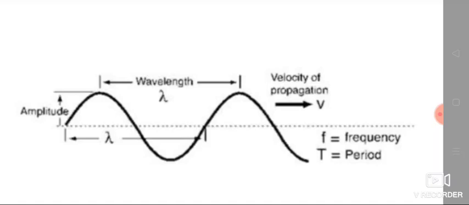So what do you mean by amplitude? Amplitude of a wave is the maximum displacement of an oscillatory body. So amplitude of a wave is the height of the crest or the depth of the trough. It is represented by the letter A and its unit is the same as the length unit, that is meter. So that is amplitude. So what do you mean by velocity? Velocity of a wave is defined as the linear distance travelled by the wave in 1 second. It is represented by the letter C and is expressed in meter per second.